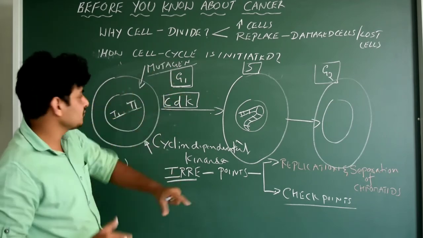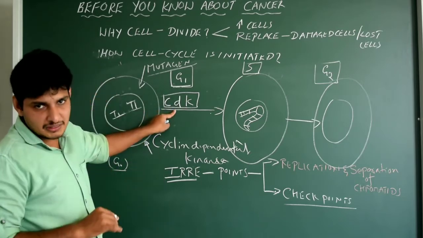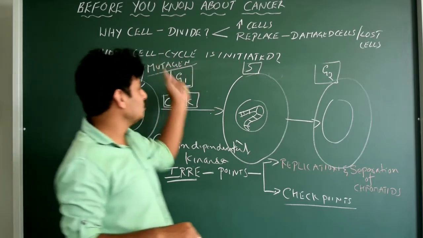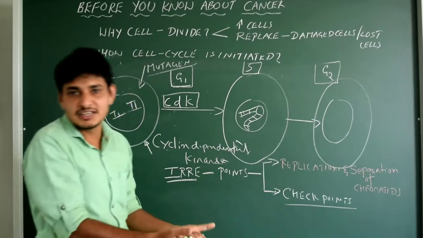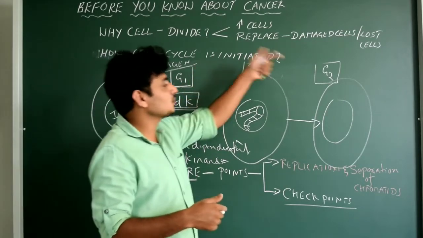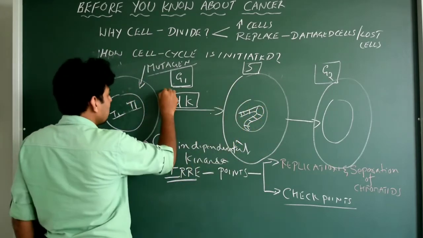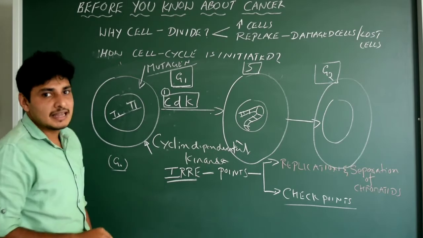normally they are very specific to a particular checkpoint. Between G0, G1, there is one CDK called CDK2. Okay. Then between G1 to S phase there is another type of CDK, cyclin dependent kinase. Then between S to G2 again one more is there, like that. Fine. This is actually one important factor which controls the cell cycle.